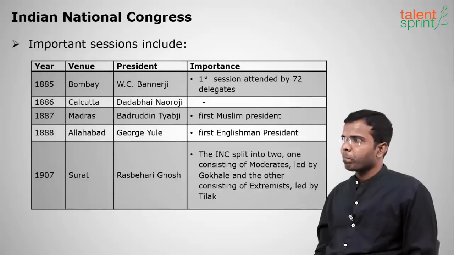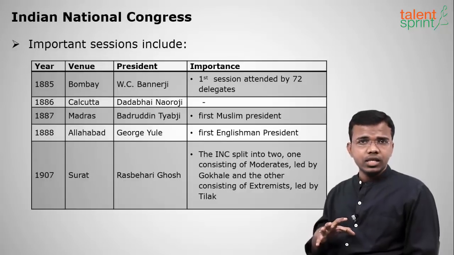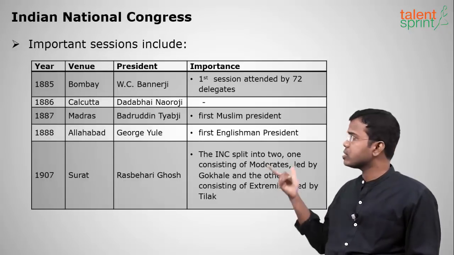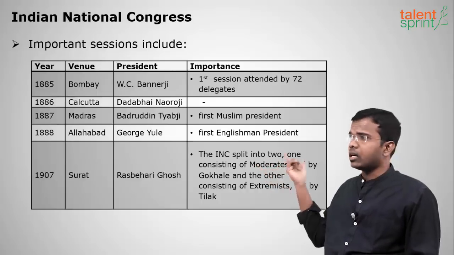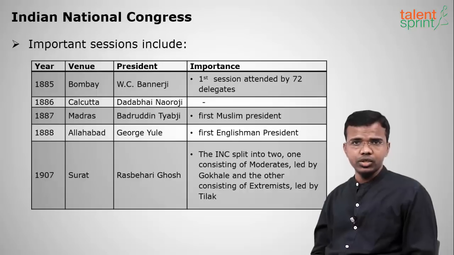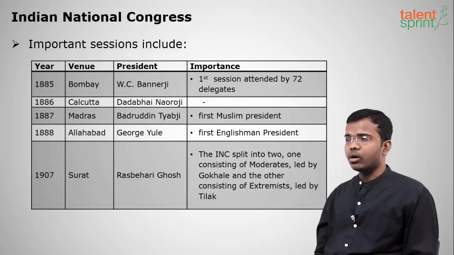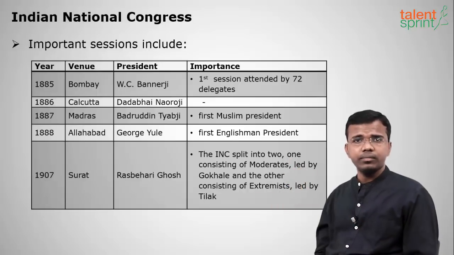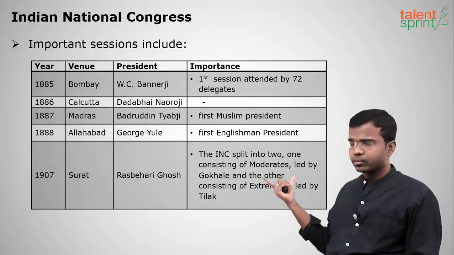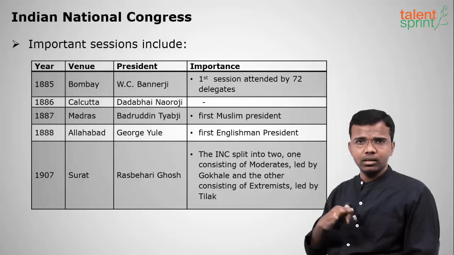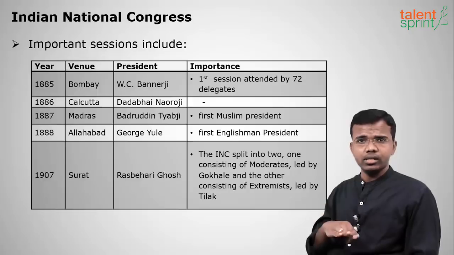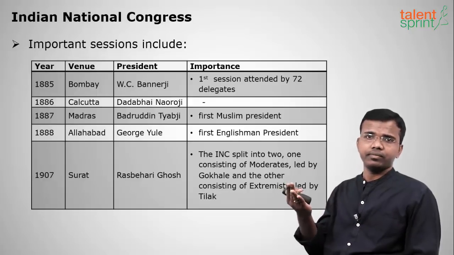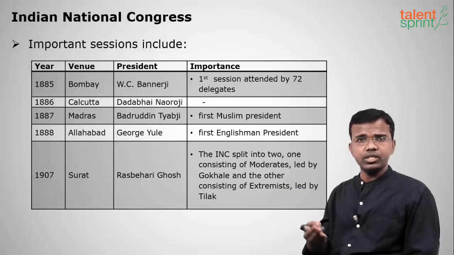Okay, so there are some important sessions of the Indian National Congress. The first session was conducted at Bombay in the year 1885 under the leadership of W.C. Banerjee, and its importance is that it was the first session of INC. 72 delegates attended it. Why I have given the important sessions is because many times questions are asked on them. What happened in 1907? What happened in 1916?